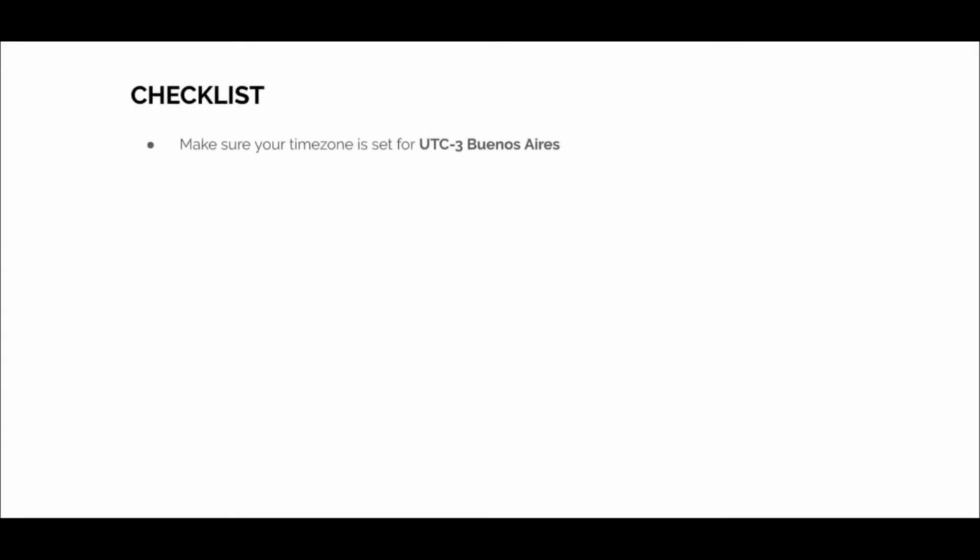First thing that you need to look at is make sure your time zone is set for UTC -3 Buenos Aires time. IQ Option allows you to set and forget because they have a clock at the bottom of their screen. Then it's easy once you set it and you just follow that clock. Now, if you're using Pocket Option or Raceoption or any other platform that you may see here in this members area, then you need to make sure that they offer the ability to set up and forget and use their own clock, or set up the time zone in your computer, or install one of those clocks that we recommend. Pay attention to the news.